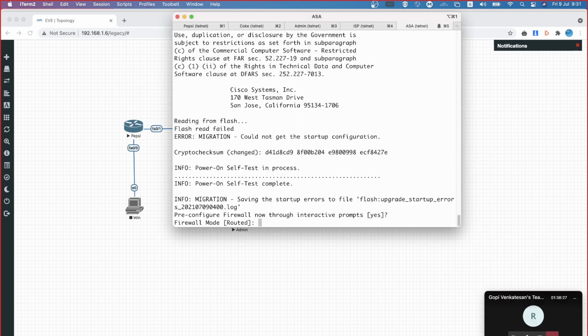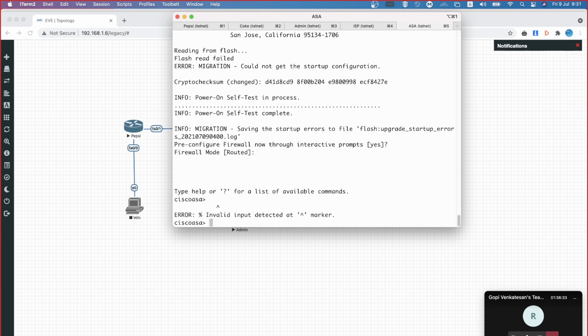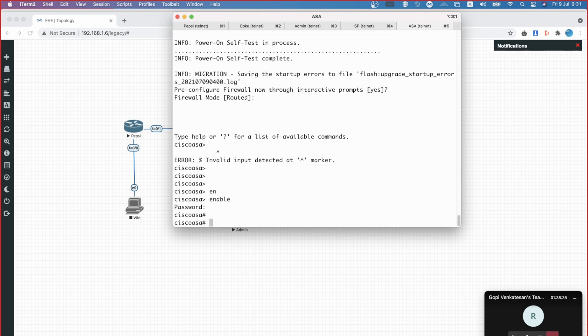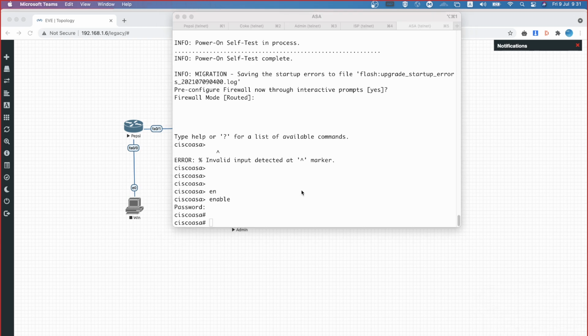Okay, interactive mode prompt. Okay, there is no configurations. Okay, Mahesh, can you hear me now? Mahesh, you there? Okay, right.